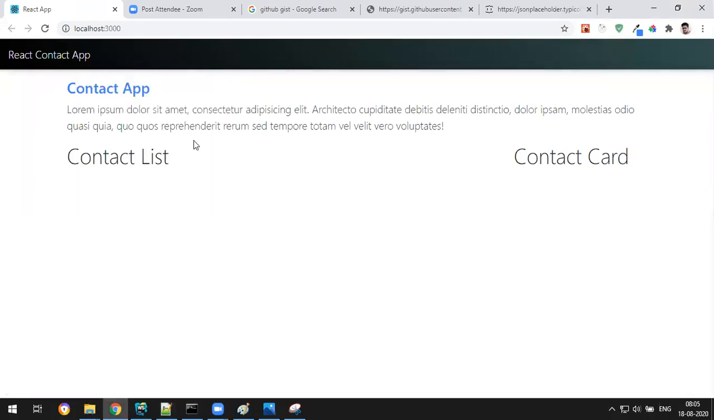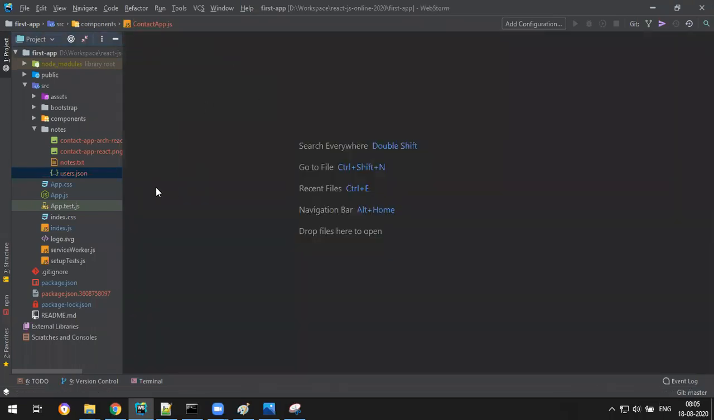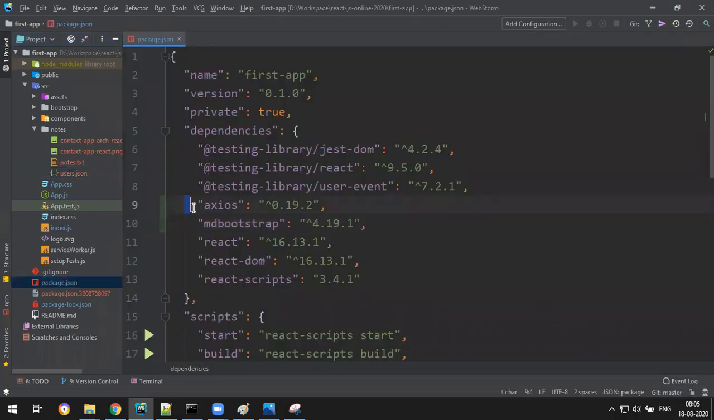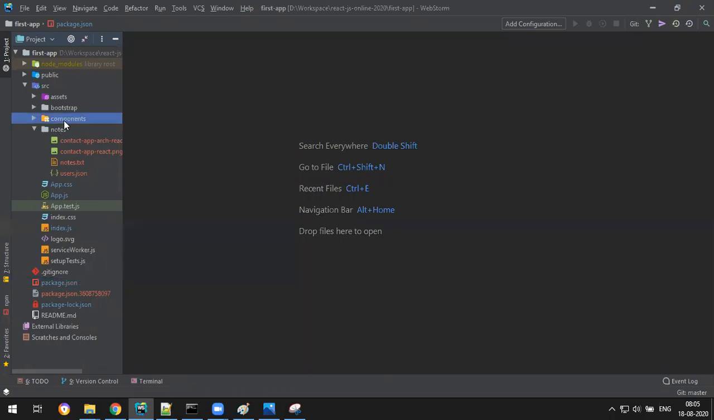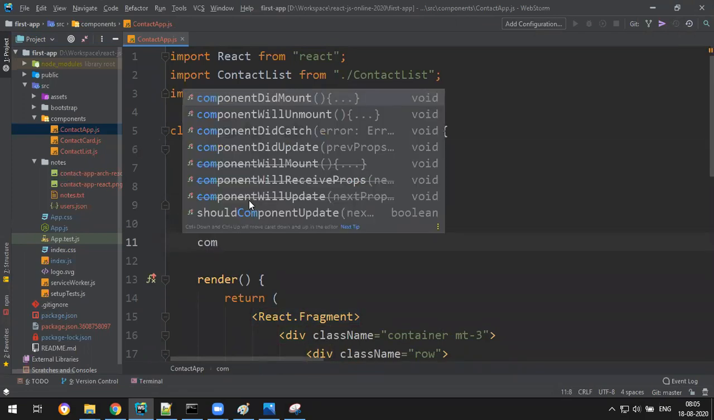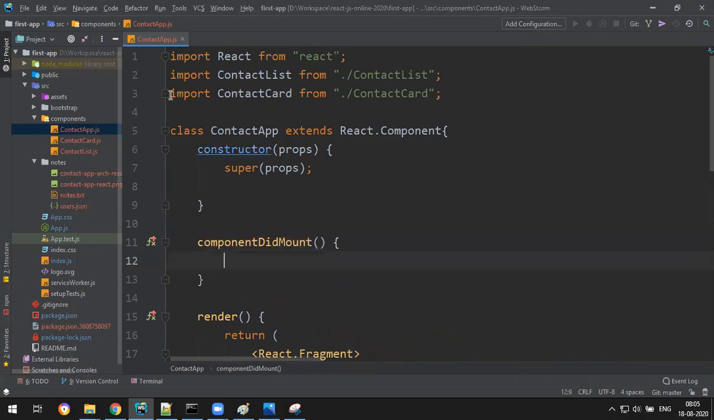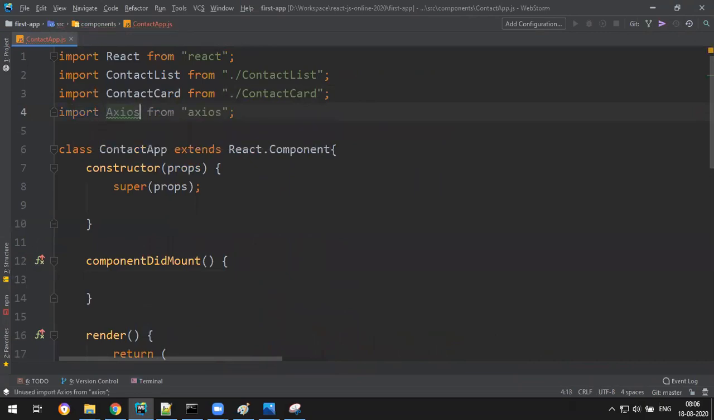In the contact app using Axios. We have already installed Axios because I'm using the same project. If you're using a fresh project, you have to install Axios with npm install axios, but I already have it. Then where do you write the logic? In the contact app, under components. In which place do you write? Not in the render, not in the constructor, but in componentDidMount. Here, using Axios, you have to import it: import axios from axios.